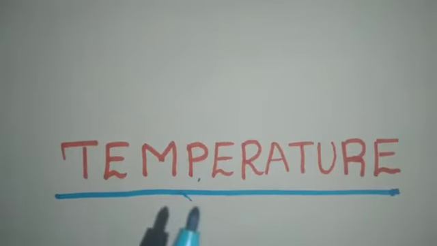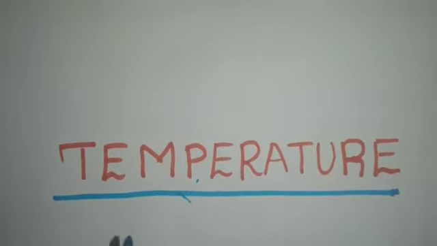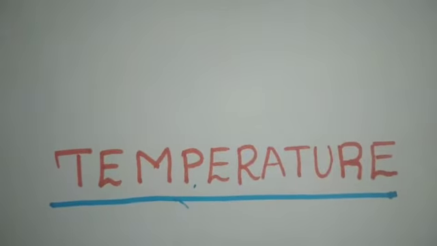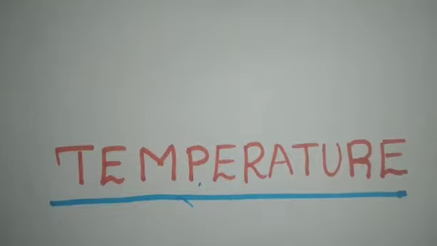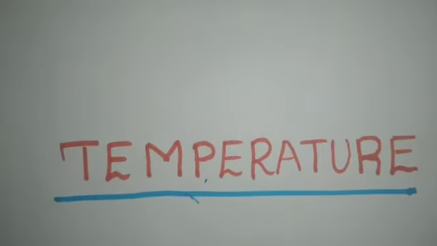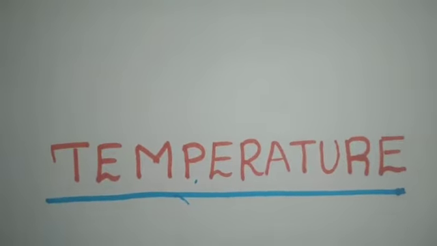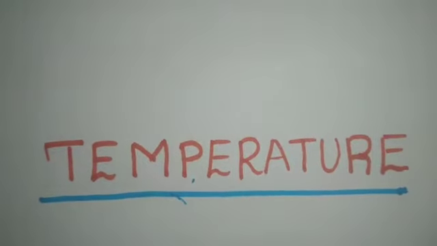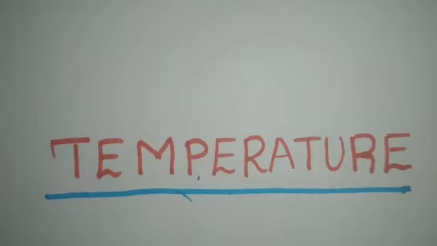Next topic is temperature. Students, you might have seen this while watching weather bulletins, whether in the newspapers or on news channels. They keep telling what the possibility of rain is on that day, or what the highest temperature or the lowest temperature is.